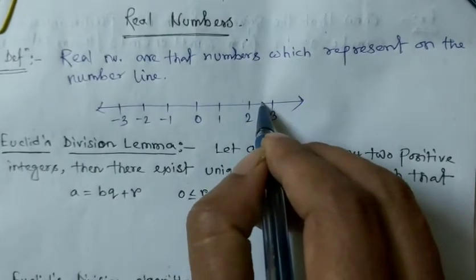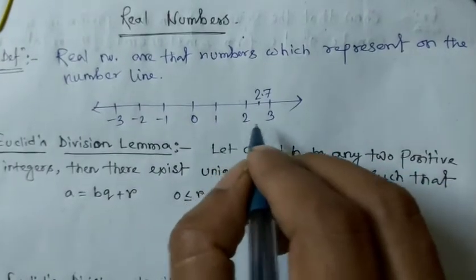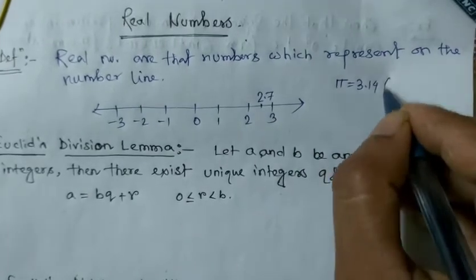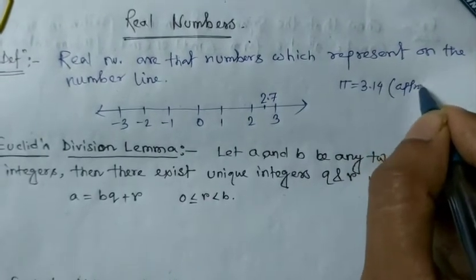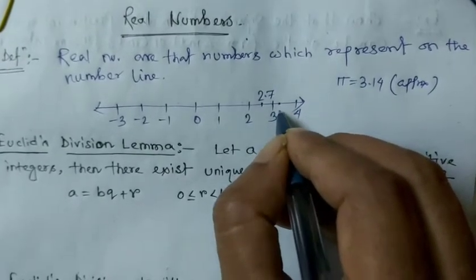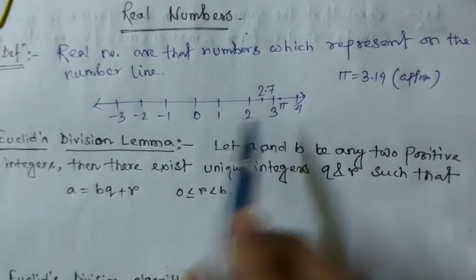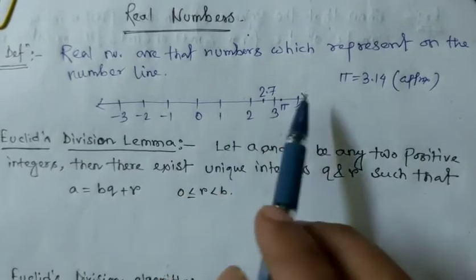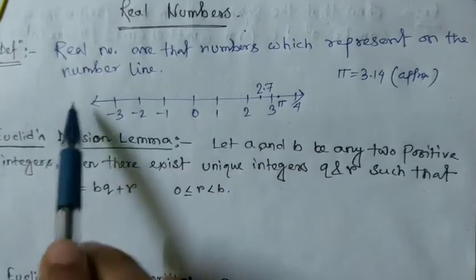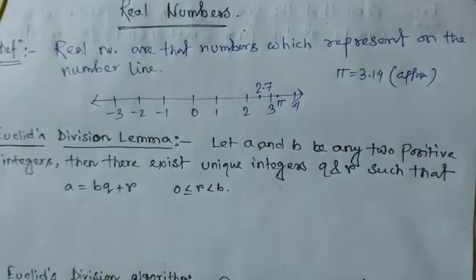Suppose this one is 2.7, this one is also a real number. Suppose pi, the value of pi is approximately 3.14. If this one is 4, then suppose this one is 3.14 and this one represents pi. So pi is also a real number. So a real number means that number which is represented on the number line, and any number on that number line is a real number.